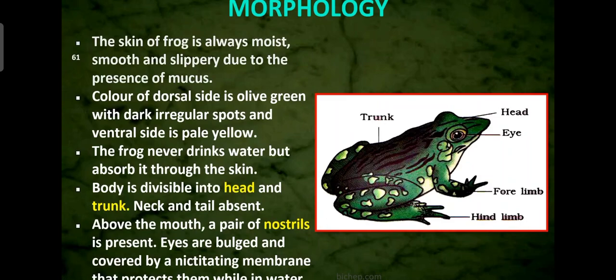Then eyes are bulged, bigger ones, and covered by nictitating membrane. A thin membrane is present on the eyes. Why? It protects them while they are swimming in the water. When they are in the water, to protect them, a membrane is present on the eyes, and that membrane is called the nictitating membrane.